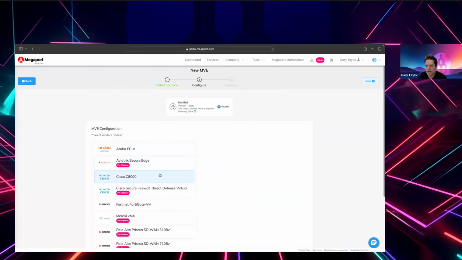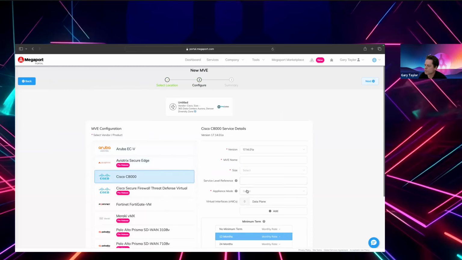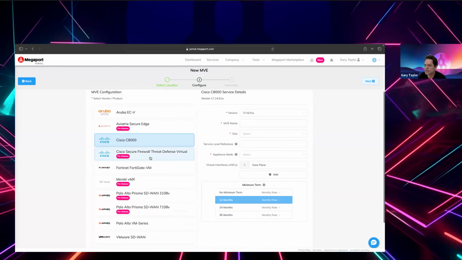We have Cisco Catalyst or vManage, what they call Catalyst SD-WAN or the autonomous mode. And we've created a drop-down which gives you the different version numbers as well. We'll be supporting Cisco Firewall Threat Defense very soon. Likewise, Meraki, and likewise Palo Alto Prisma SD-WAN. So those are the services available.